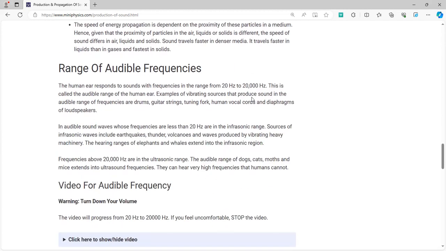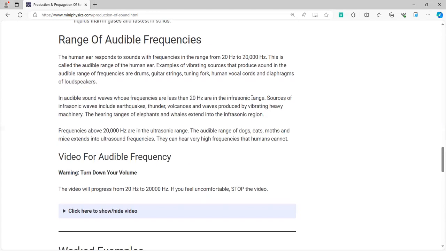Now we come to the range of audible frequencies. The human ear can only hear between 20 and 20,000 hertz. A dog whistle, as you would have heard, is above 20,000 hertz, and only certain animals such as dogs or cats can hear it. Similarly, very low frequency sounds below 20 hertz cannot be heard by humans either.